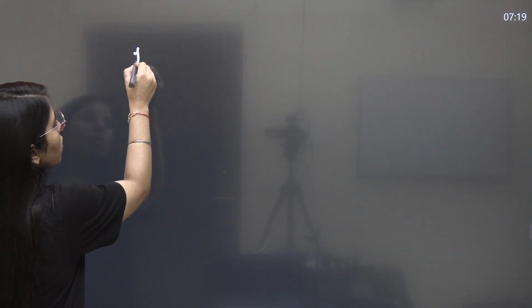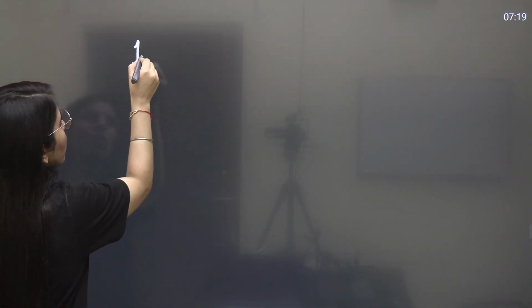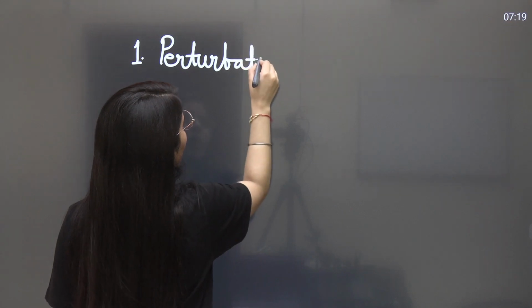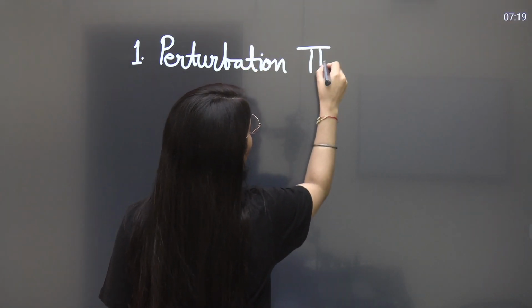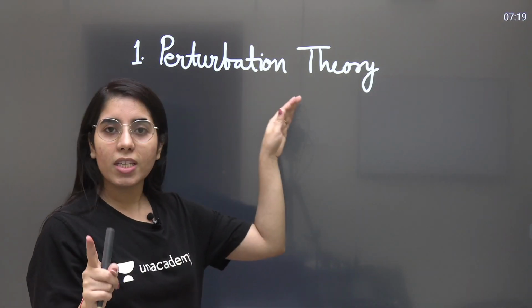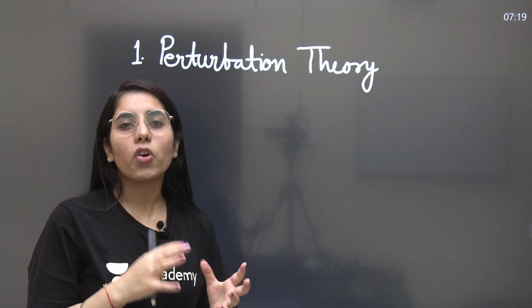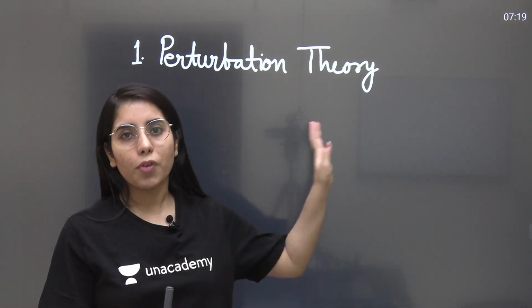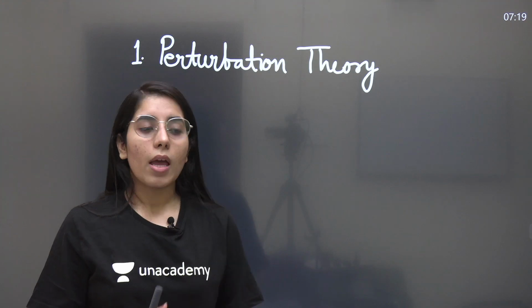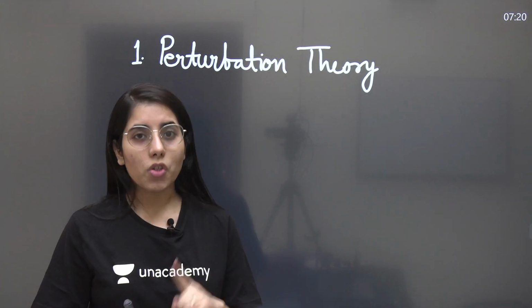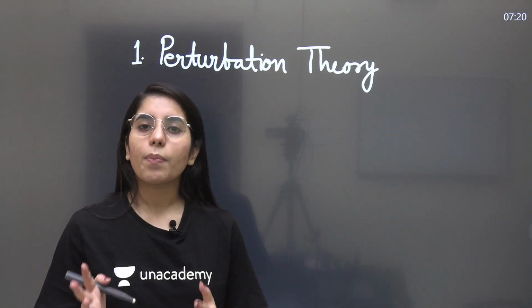So the first one is the perturbation theory. This is the most expected one and you can't miss it. What is that? That's going to be the perturbation theory. Clear? And it's a very important one. You can even have the question in the other section of the question paper, that is part B. But from this topic, you can expect it to be in part C as well. So it is common. Basically, if you are preparing this topic, there are great chances that you will have a question from this topic. If not in part C, you can even have it in part B. So it's good to prepare it, and there are more chances that it can be there in part C of the question paper.